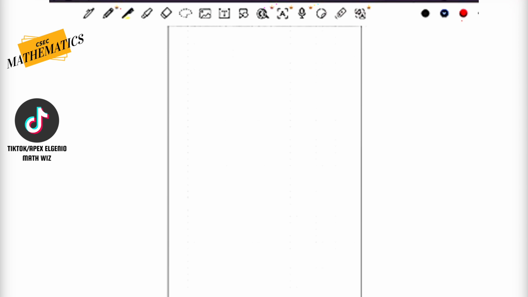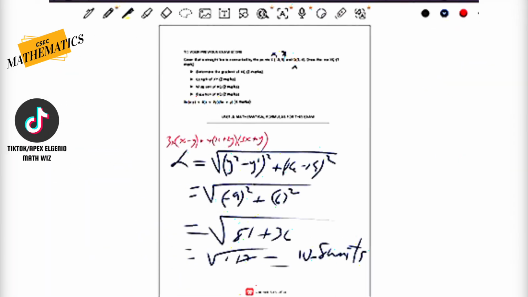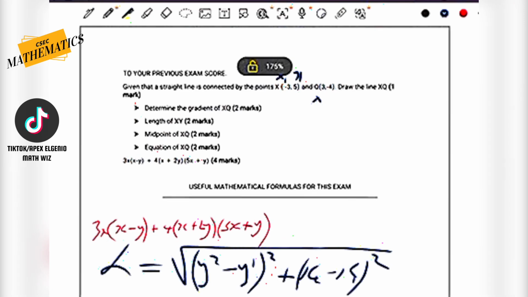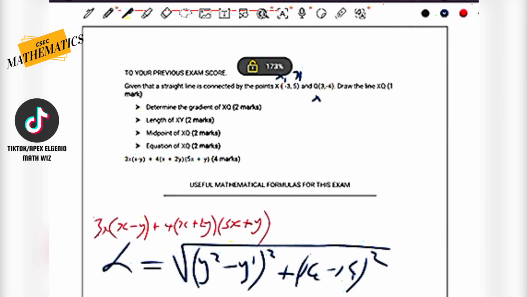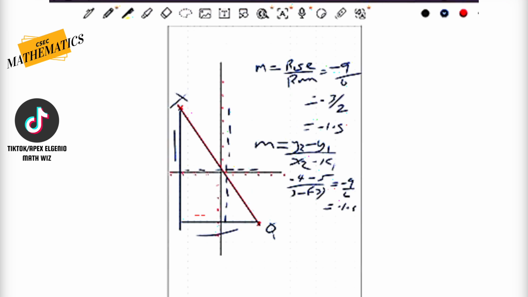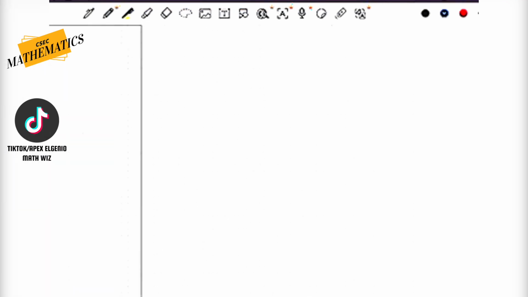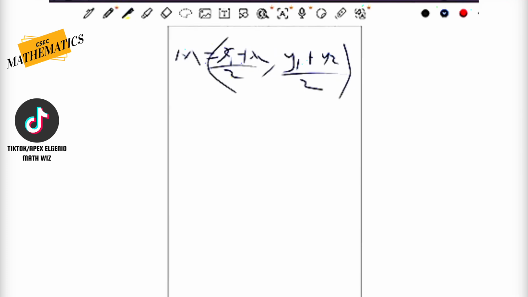So x1, y1, we gotta go back to our previous page. So x1, let's zoom it up here. x1 was minus 3 and x2 was 3. So that's minus 3 plus 3, divided by 2. And that's going to be a comma. Oops, that's a huge comma.